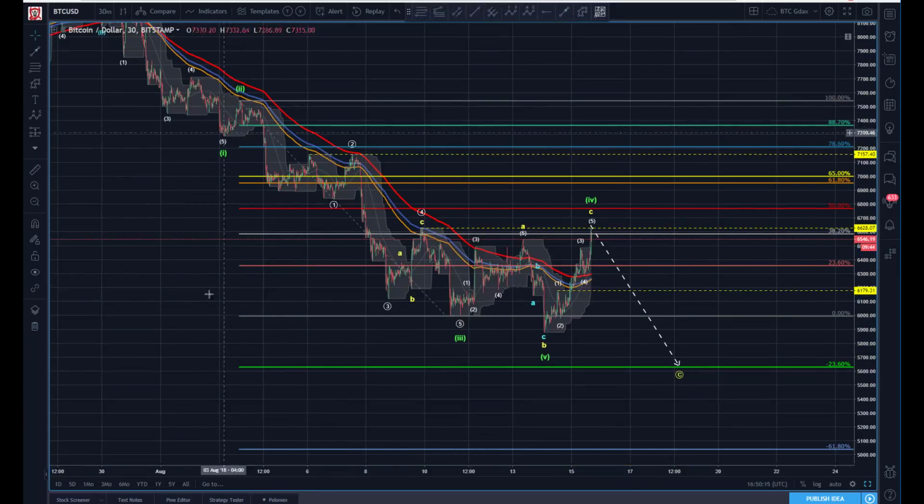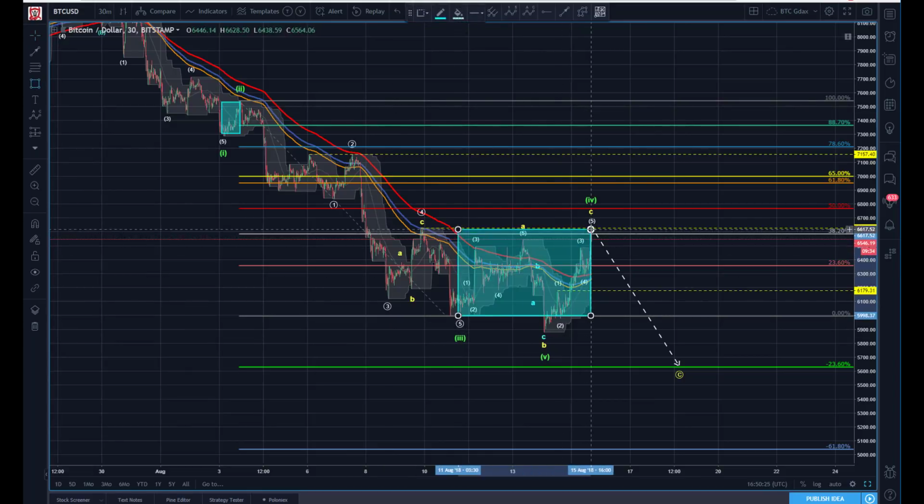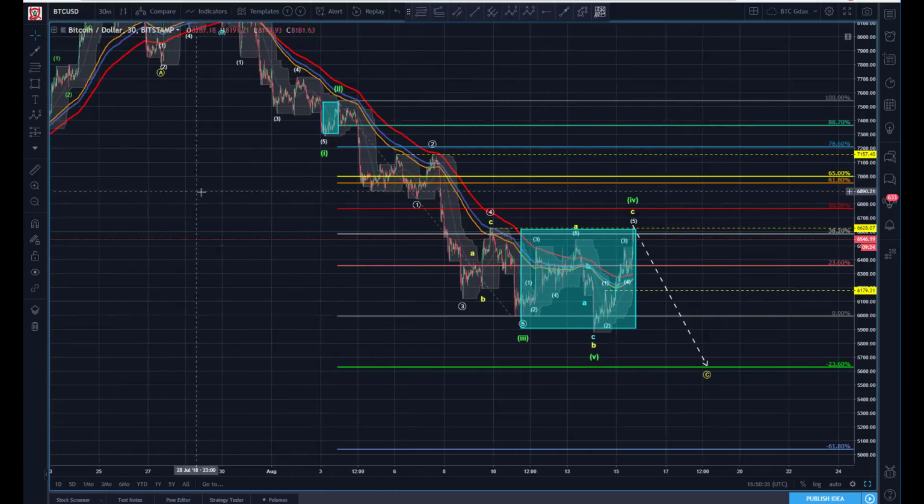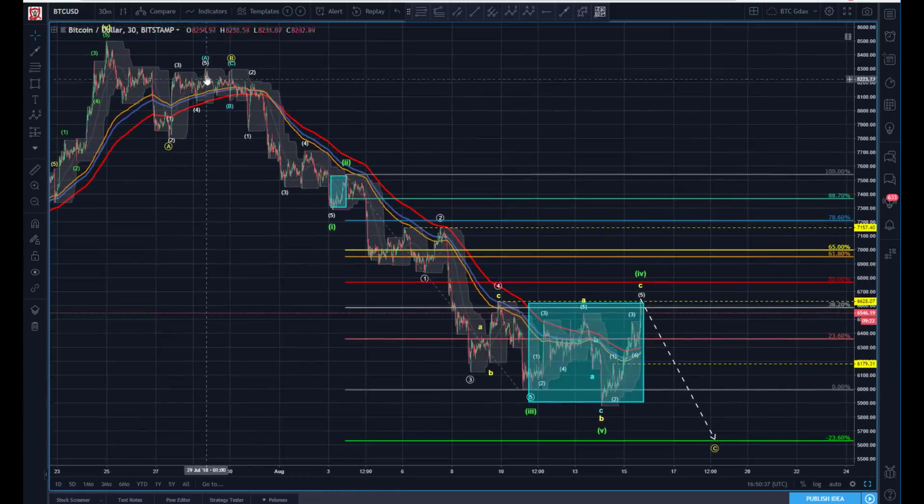So that would give me, now, of course, what's the first thing that makes you uncomfortable with that? Well, here's the first problem. Look at the 2 relative to what would be the 4, right? Well, we'd have to include this. That's a little bit problematic, right? More than a little bit. I don't like it, except I can't get another count that fits there. I can't get something that works to accommodate all of the subdivision.